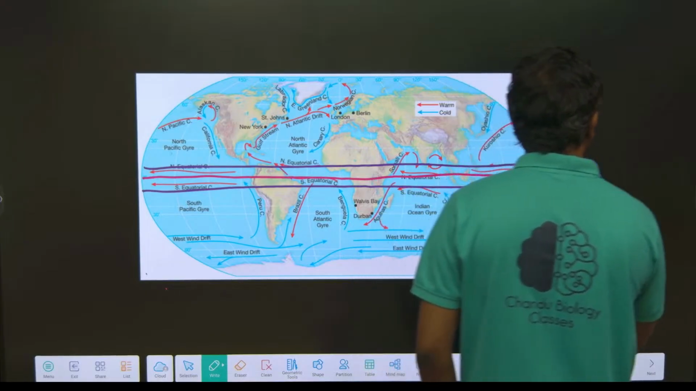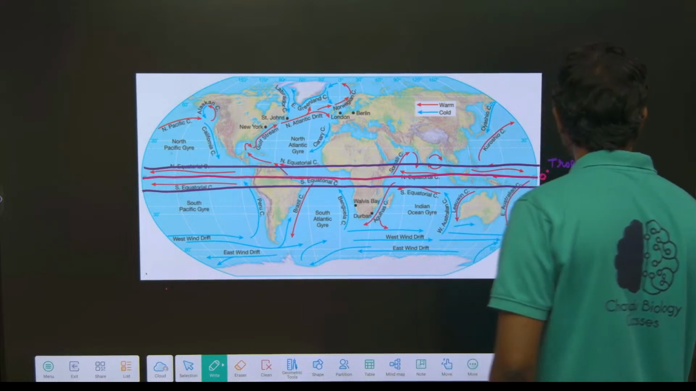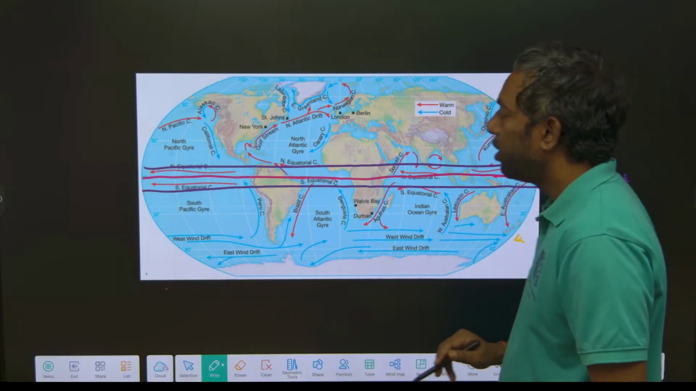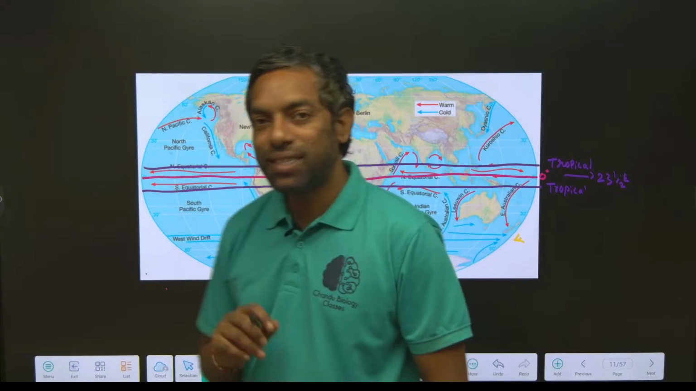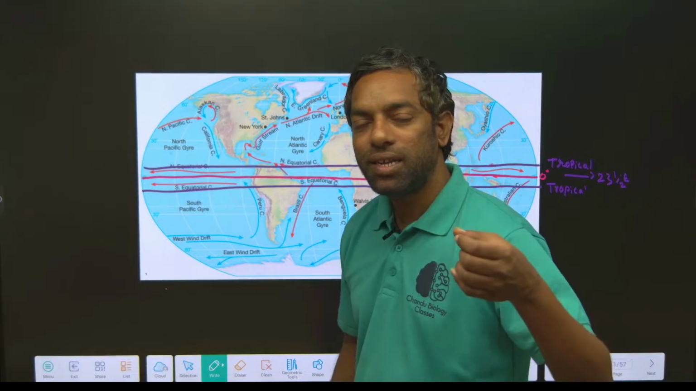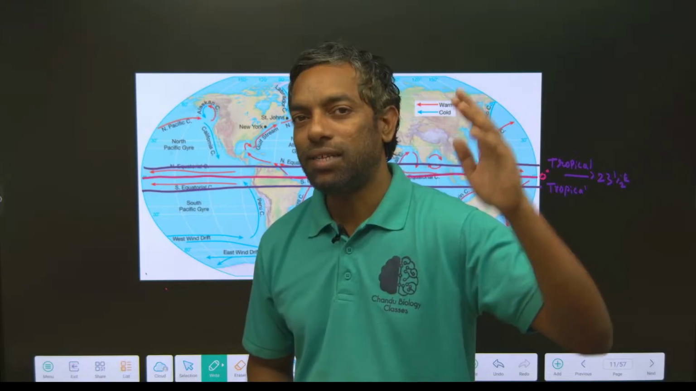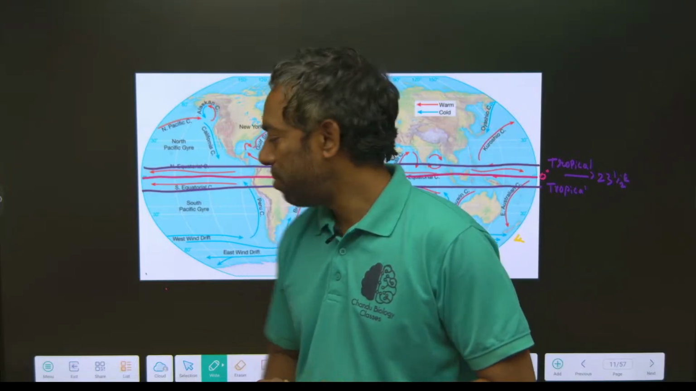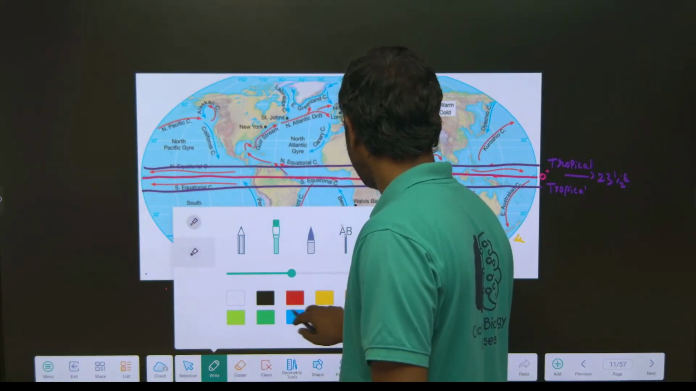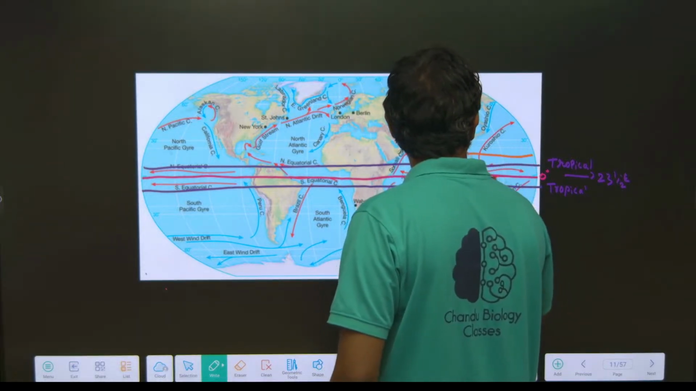Up to 23.5 degrees latitudes. Deserts form in high salinity areas. Where water evaporates more, there is more salt. Where water evaporates more means it is a subtropical area, guys. Subtropical area, water evaporates more.